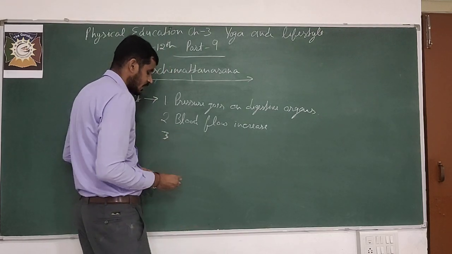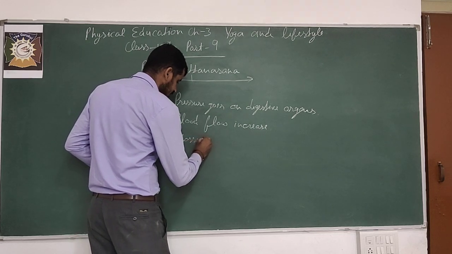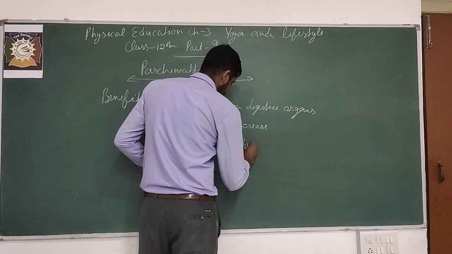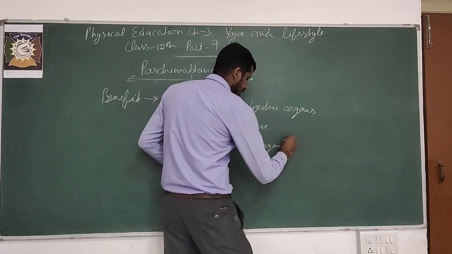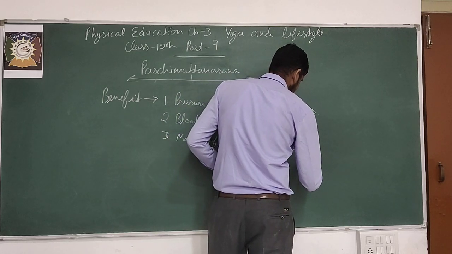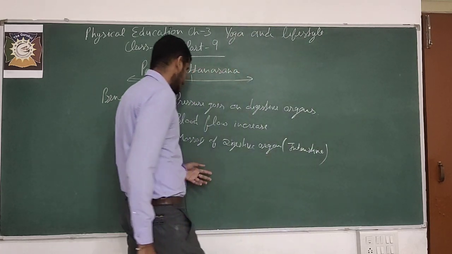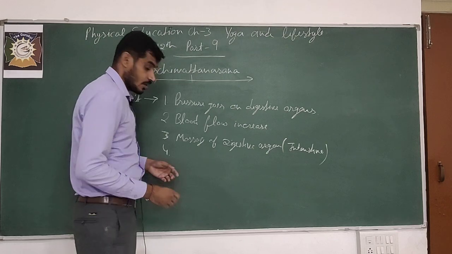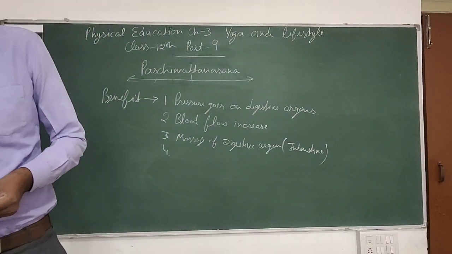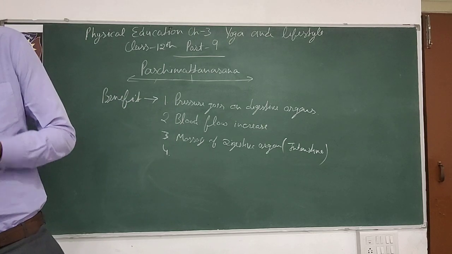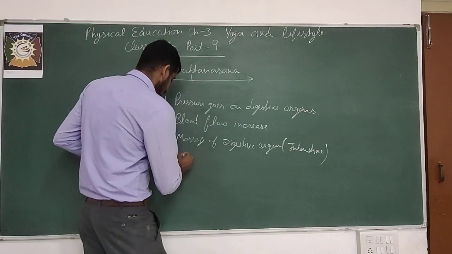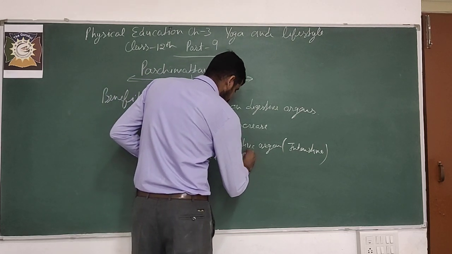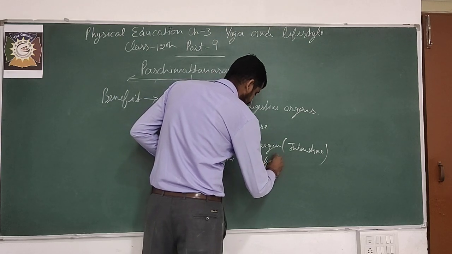Third, there is a massage of the digestive organs, especially the intestines. It reduces belly fat.